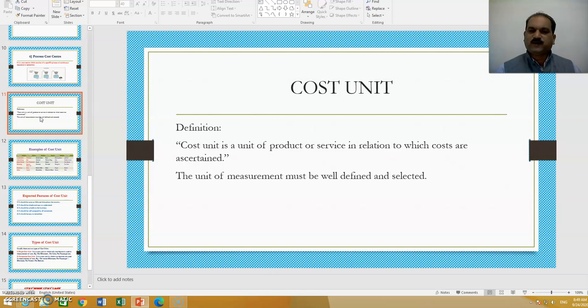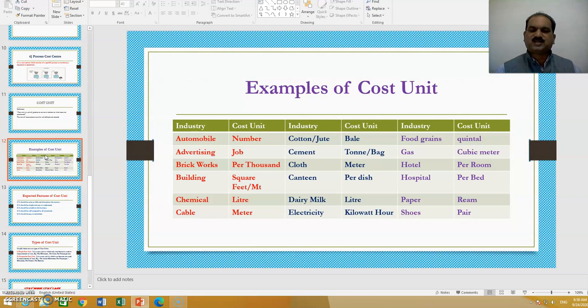What is cost unit? It is defined as a unit of product or service in relation to which costs are ascertained. The unit of measurement must be well defined and selected. Now every industry has some centers and some units. It has to decide its own units. There are some examples of cost units.